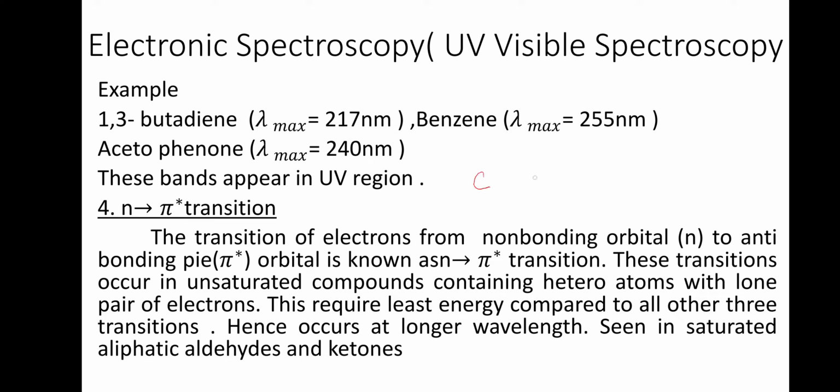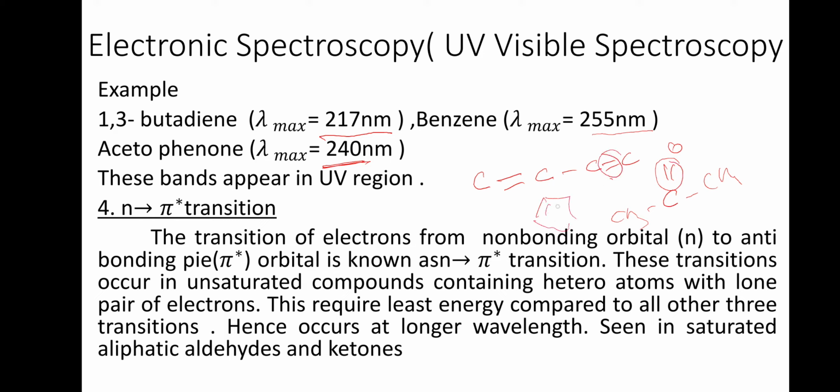Take 1,3-butadiene, which has 4 carbon atoms. This one gives 217 nanometer. Benzene gives 255 nanometer. Acetophenone, which is this one with CH3, gives 240 nanometer. So this is a double bond, this is a double bond, and the benzene ring has double bonds.